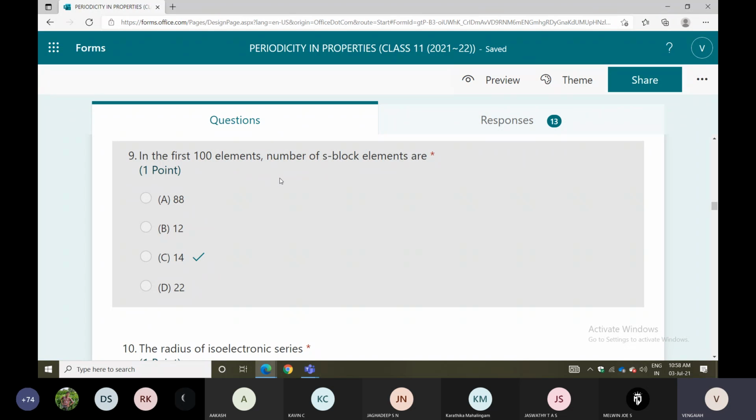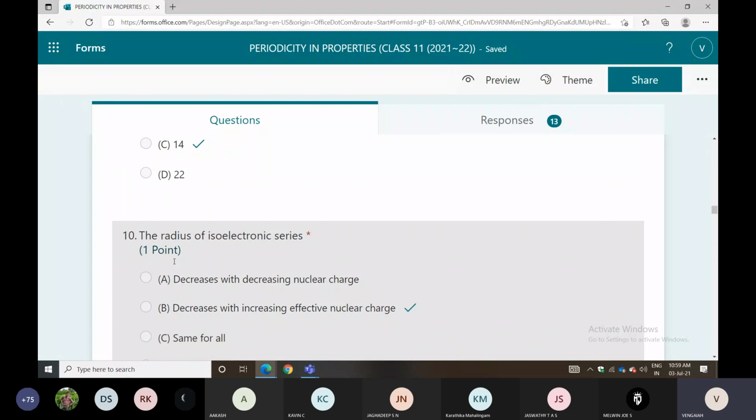Hydrogen, lithium, sodium, potassium, rubidium, cesium, francium. Then beryllium, magnesium, calcium, strontium, barium, radium. Total 14 elements.